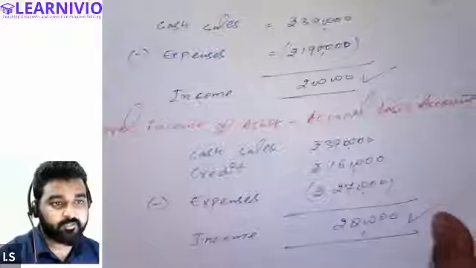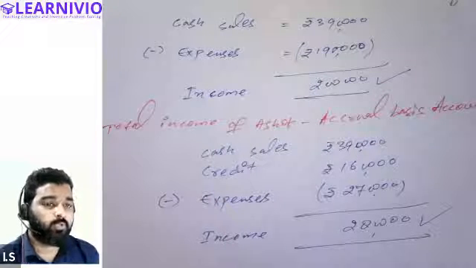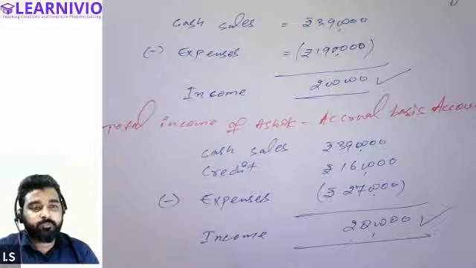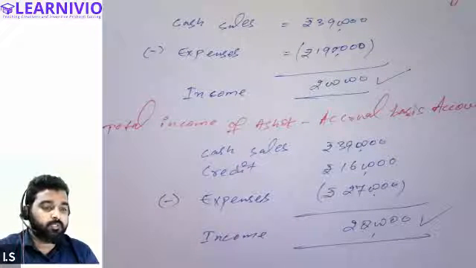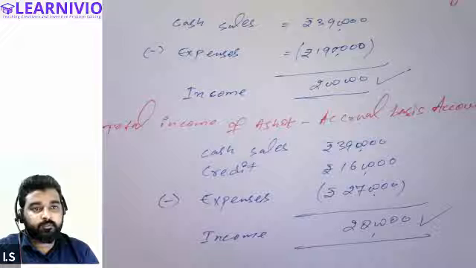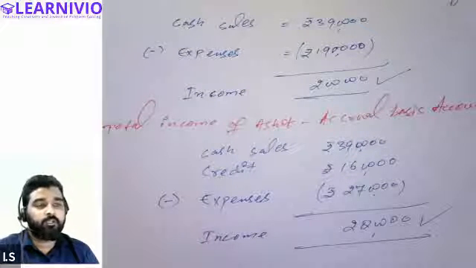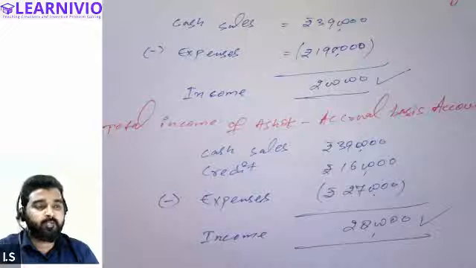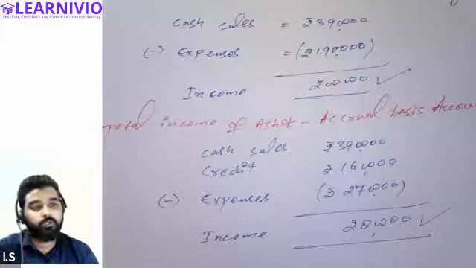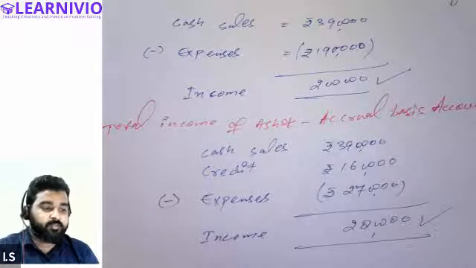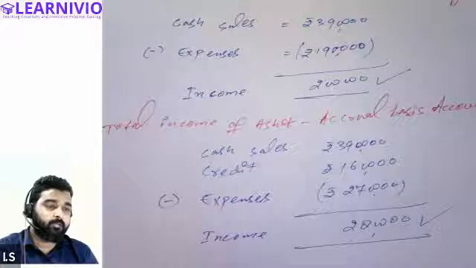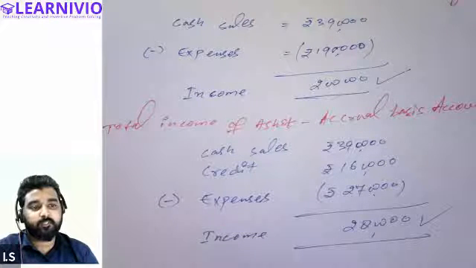So I hope everything that we have covered in this session is clear. Basically we were doing the cash basis and the accrual basis accounting. There are two approaches to determine the profit or losses of the business, and that can be determined based on the accounting that a particular firm or entity is following. So there are two bases by which accounts of the enterprise can be prepared: one is the cash basis and the other is the accrual basis.